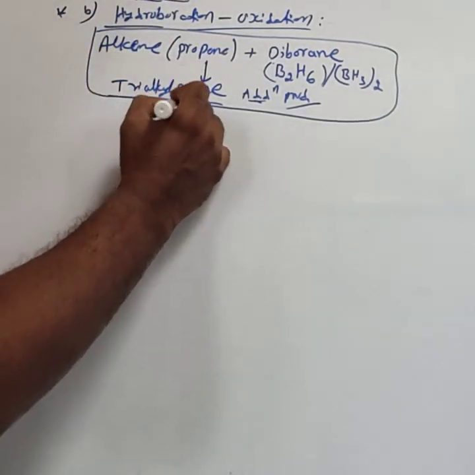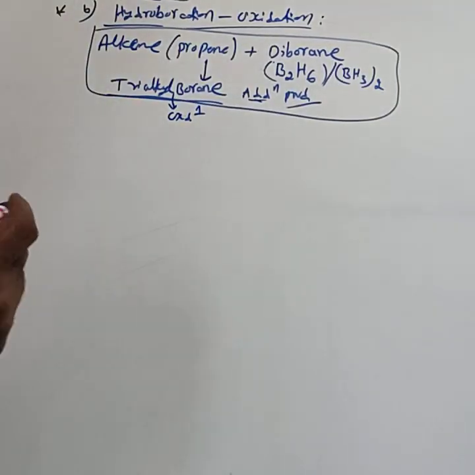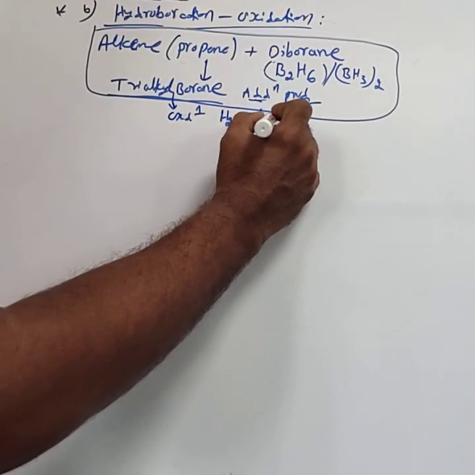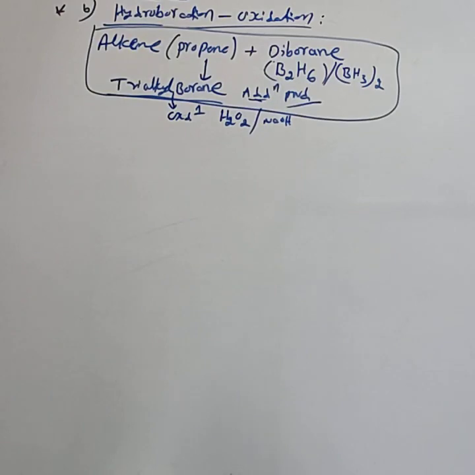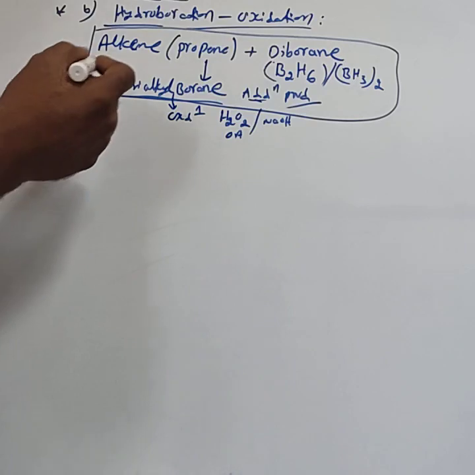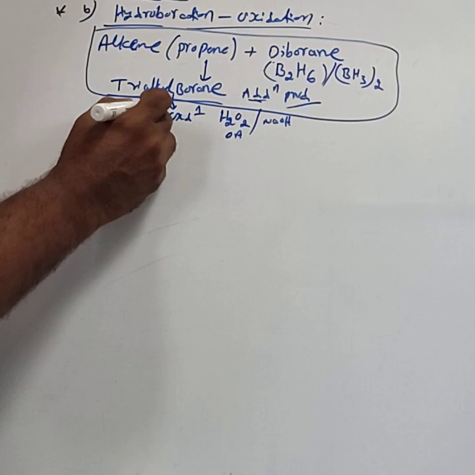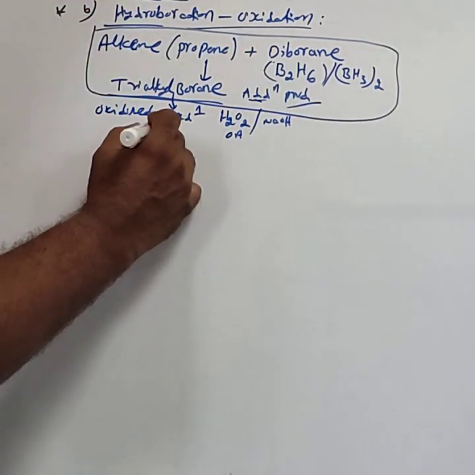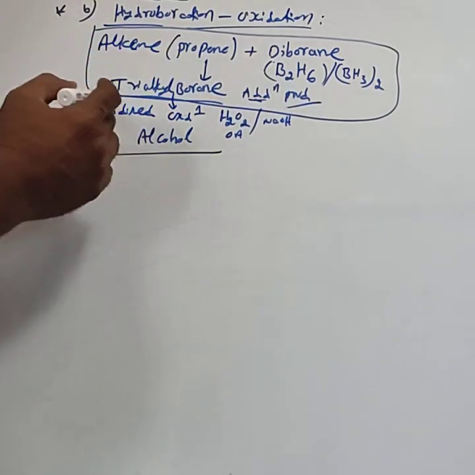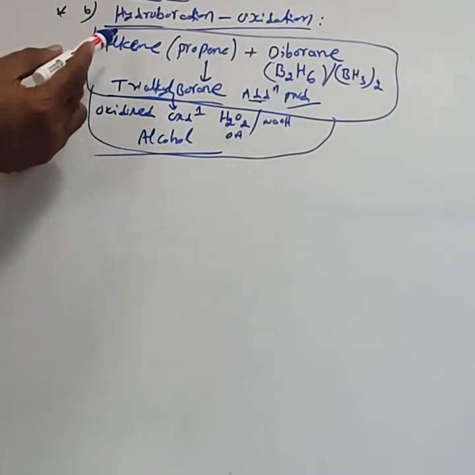The trialkyl borane formed gets oxidized by hydrogen peroxide in the presence of aqueous sodium hydroxide. This hydrogen peroxide acts as an oxidizing agent. The trialkyl boron gets oxidized to alcohol. This part is called the oxidation reaction. These are the theoretical words.